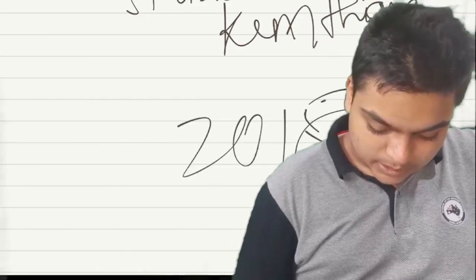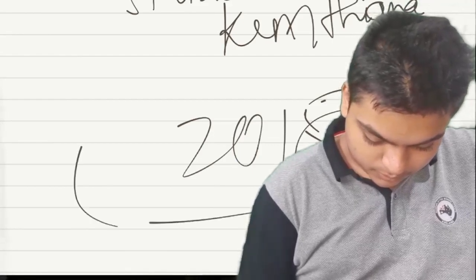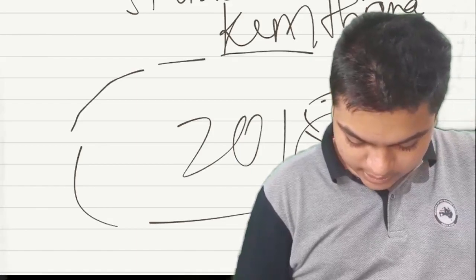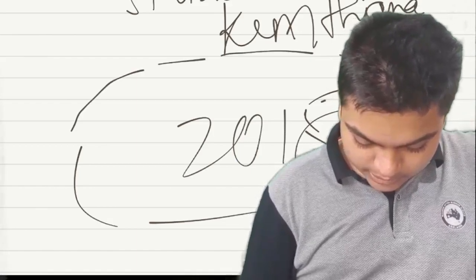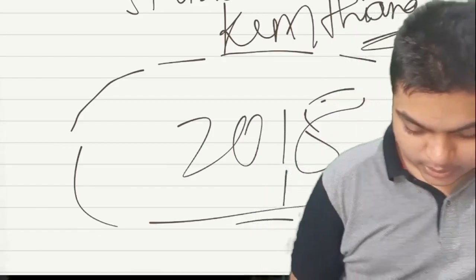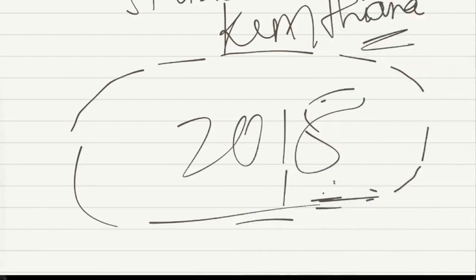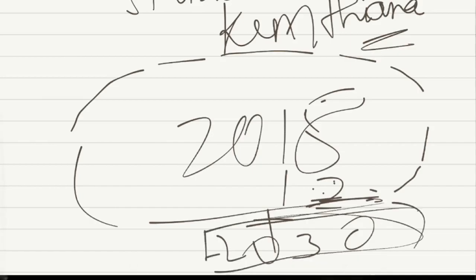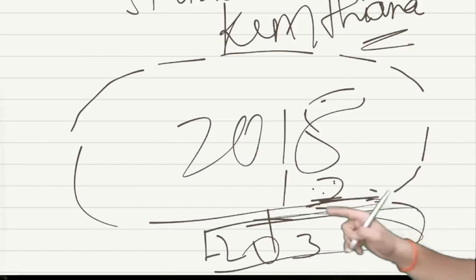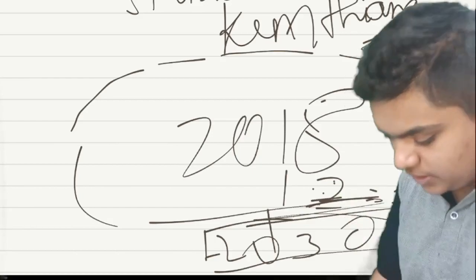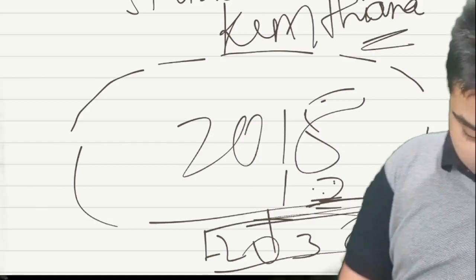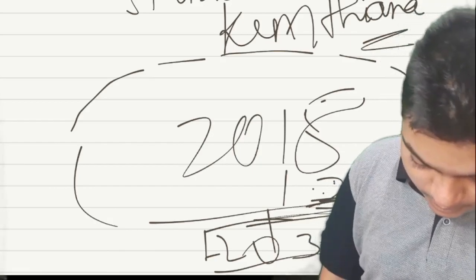After 12 years means when? 2018 plus 12 is 2030, and now it is 2023. After again 7 years, it will blossom again. If I get time, I will make a video on that case. Actually, this is one of the examples.